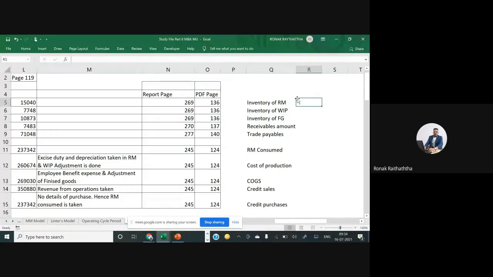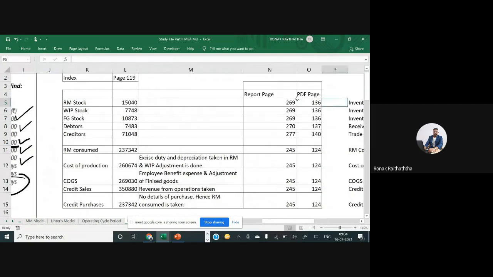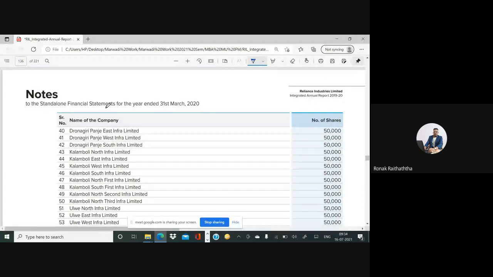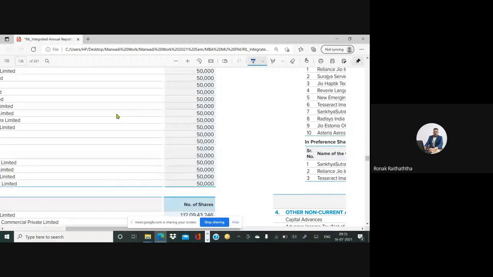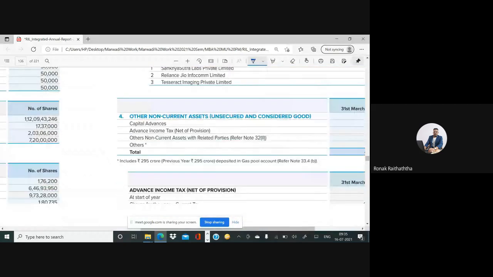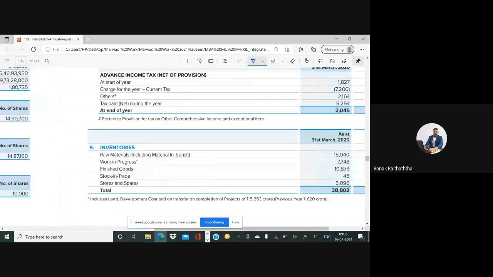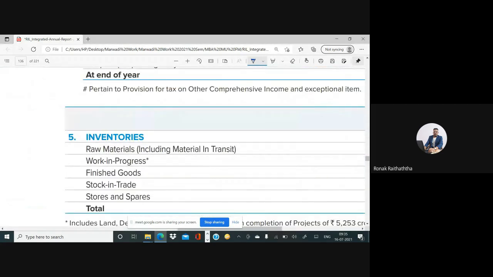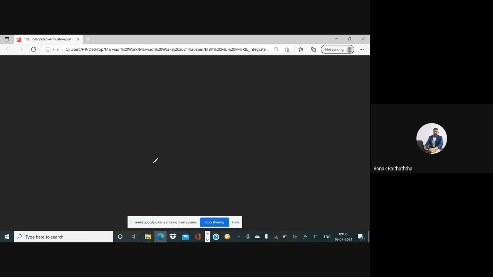So inventory of raw material can be found on page number 269 of the annual report in the notes to accounts of inventories, and that is page 136 in our PDF. So let me take you over there in 136. Friends, at page 136, there is notes to accounts number 5. Now in their balance sheet, they would have recorded the total amount of inventories.